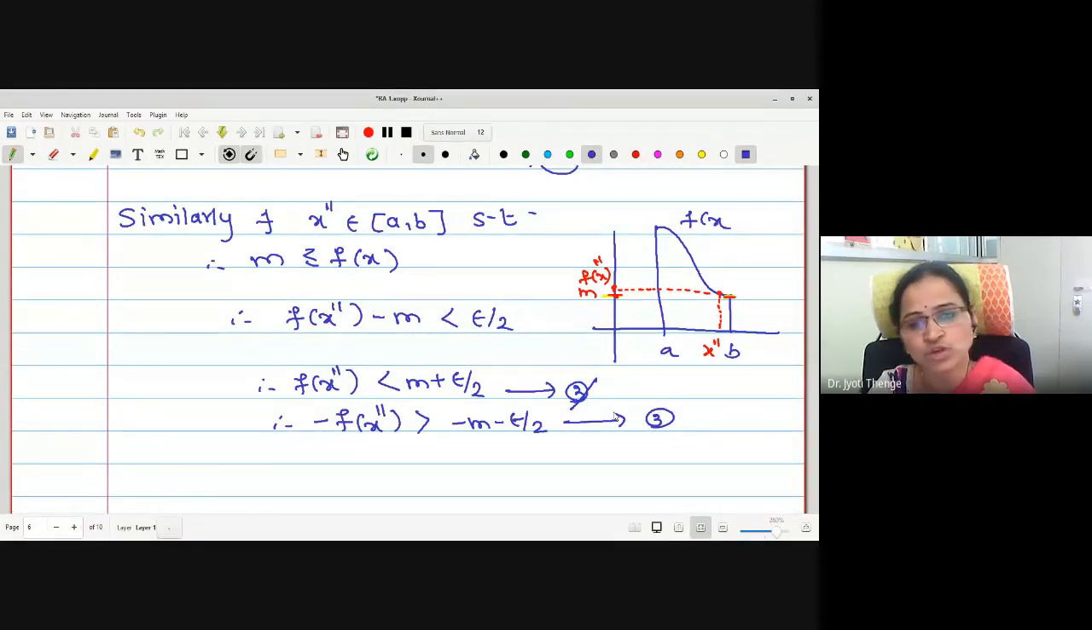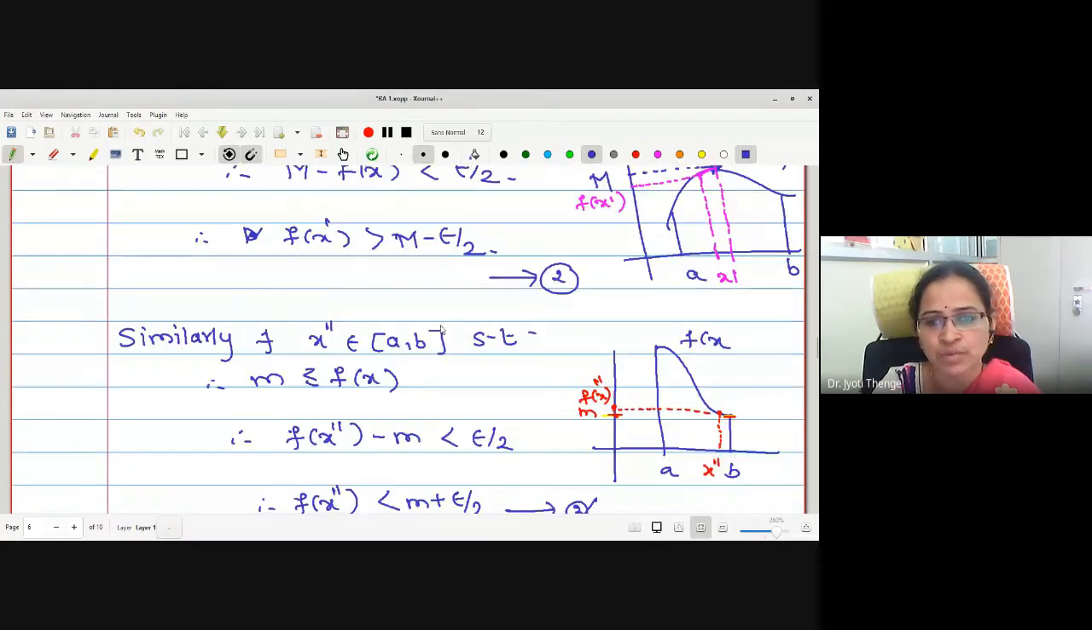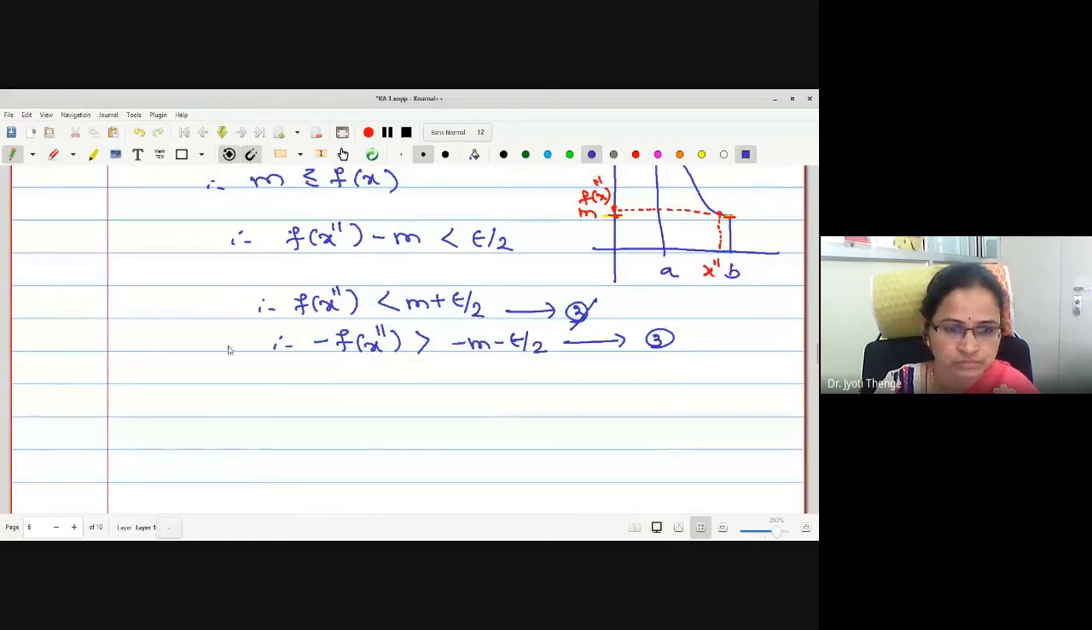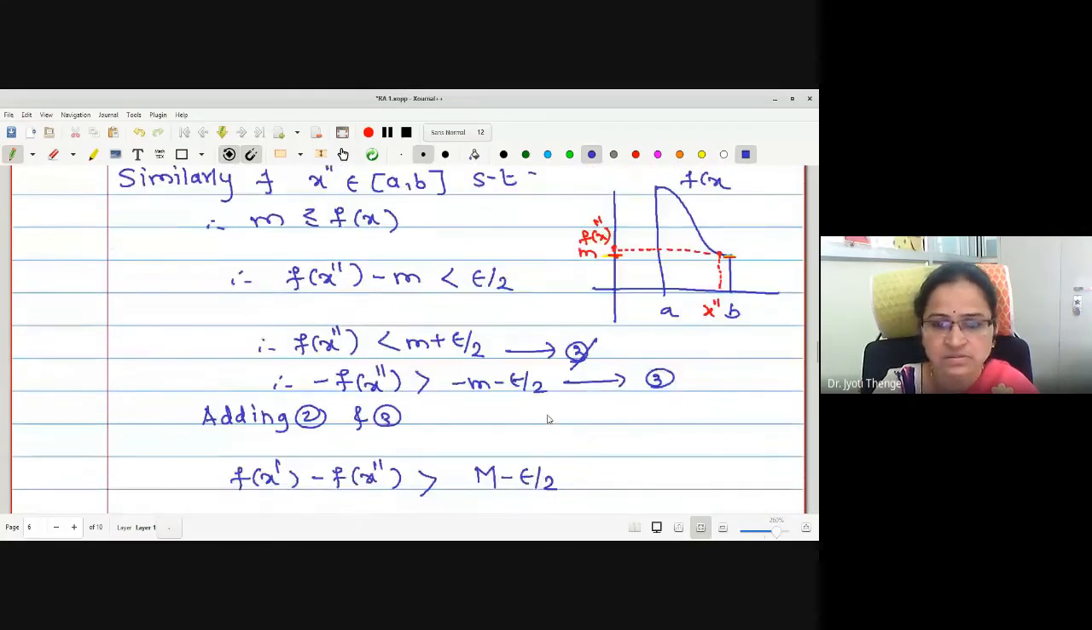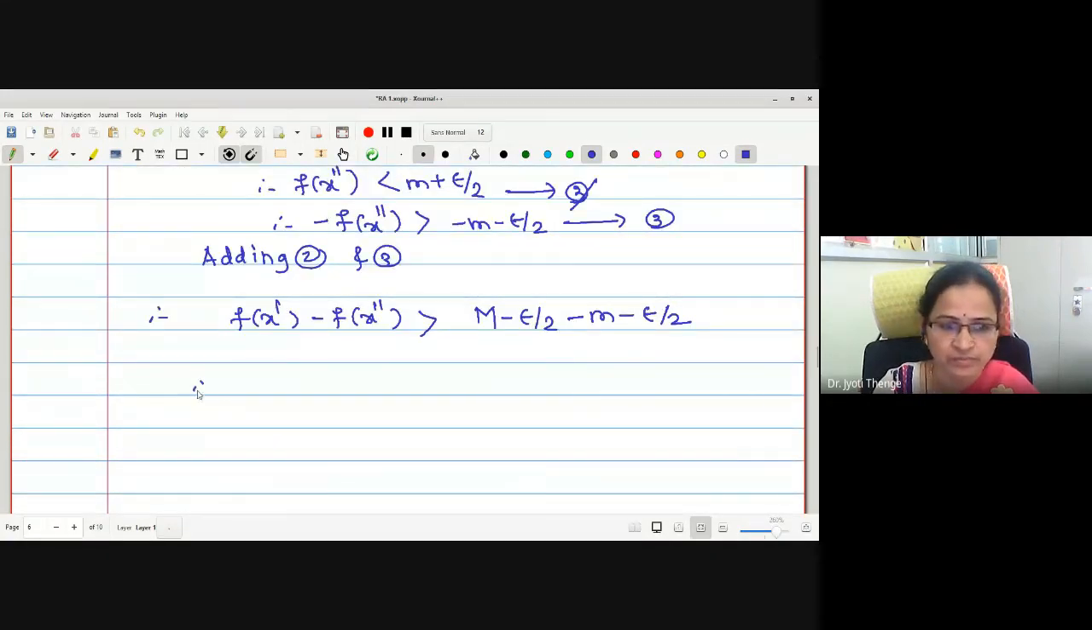Okay, now what job will we do? We will add these two, statements 2 and 3. Adding 2 and 3 gives us f(x') minus f(x'') is greater than capital M minus epsilon by 2, plus minus epsilon by 2 minus m minus epsilon by 2. Therefore, what is the subtraction we are getting? Capital M minus small m minus epsilon.